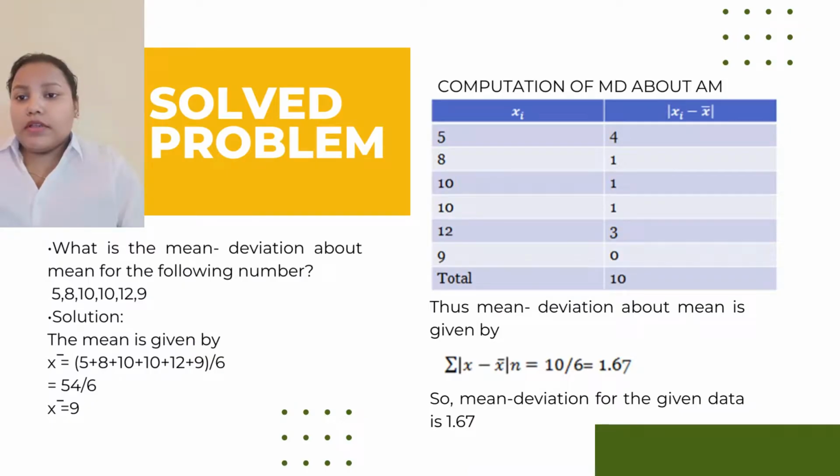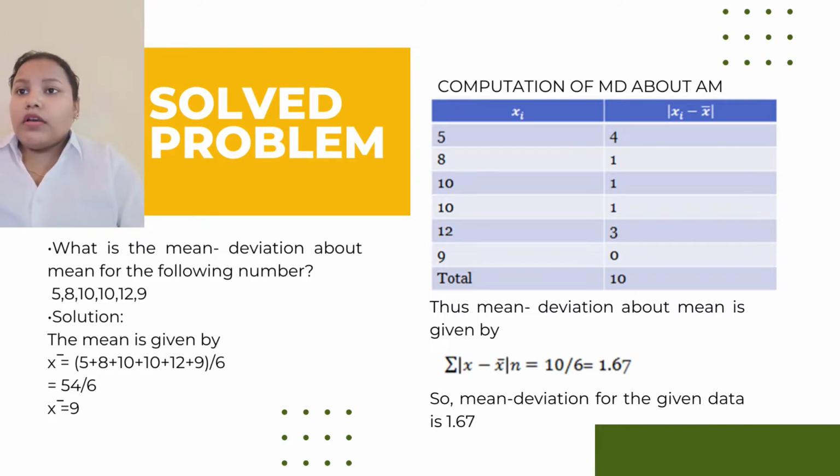Now you can see a solved problem of mean deviation. What is the mean deviation about the mean for the following numbers: 5, 8, 10, 10, 12 and 9? The solution is given here. The mean x equals all the numbers added and divided by 6. When the numbers are added, the total is 54. Then 54 divided by 6 gives 9. That is our mean.